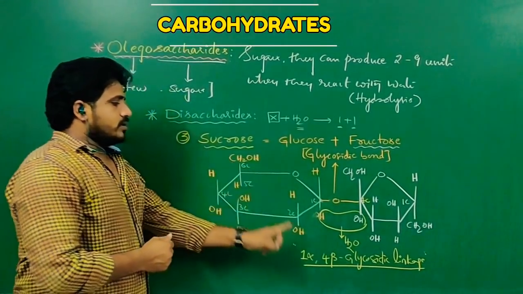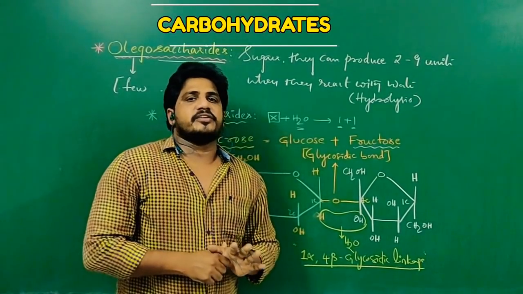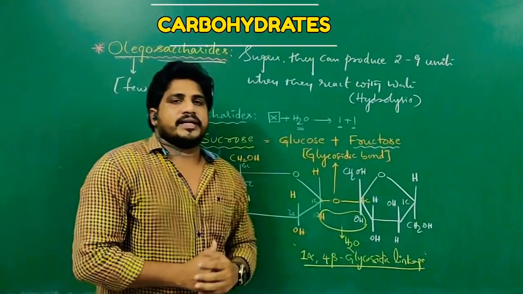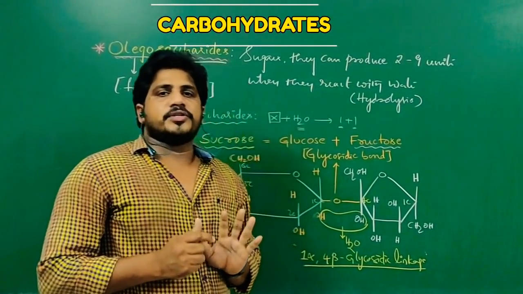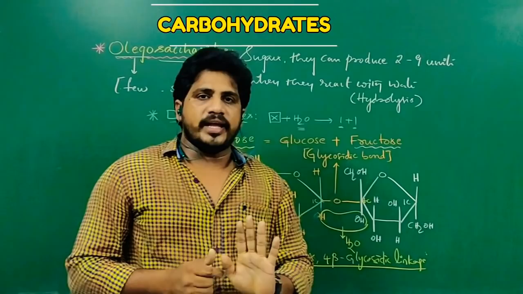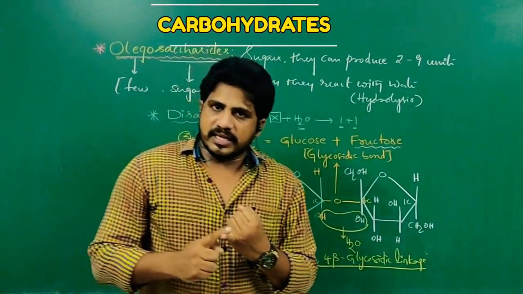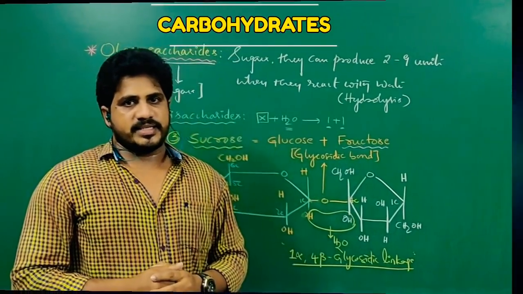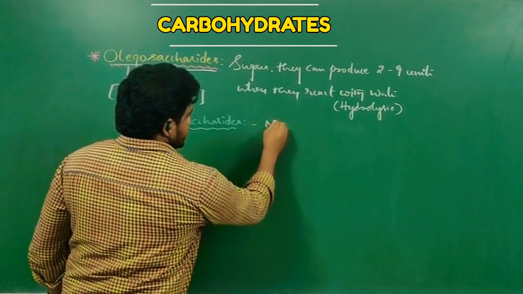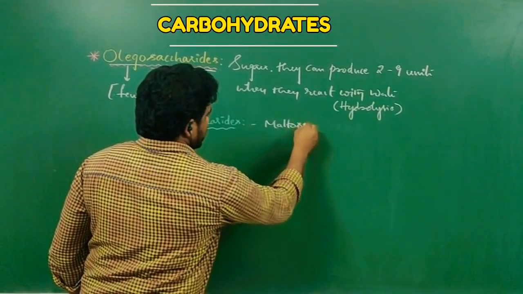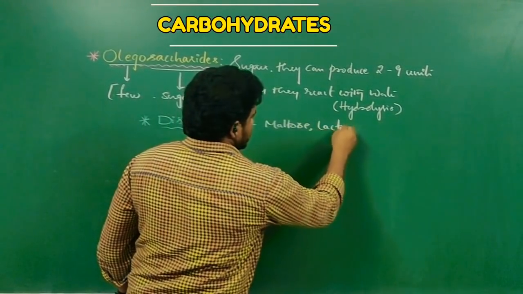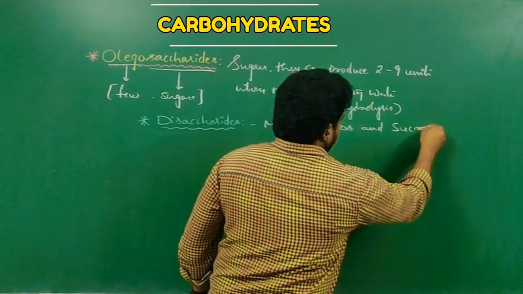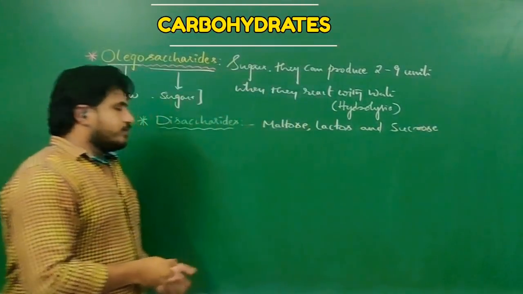So the sucrose linkage is different, the maltose linkage is different, and the lactose linkage is different. So you have to practice these structures. You have observed all three examples of disaccharides. Next, trisaccharides, tetrasaccharides, pentasaccharides and their respective examples. Let us see. The disaccharide examples are maltose, lactose and sucrose. Then what is the formula of a disaccharide?